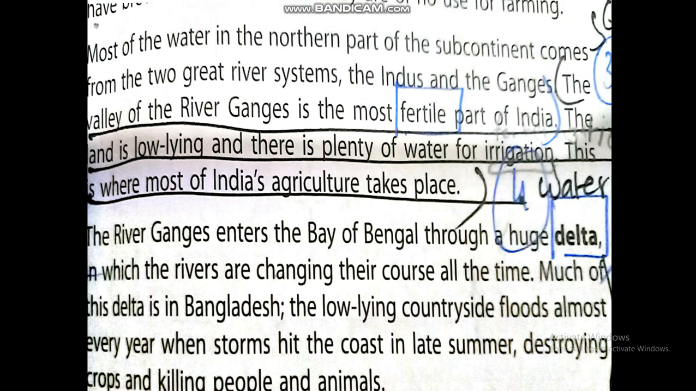Two great river systems, that is the Indus and the Ganga, fulfill the water requirements of the northern part of the subcontinent. Ganga is the most fertile part of India. Its land is low-lying and there is plenty of water for irrigation. Most of India's agriculture takes place here.